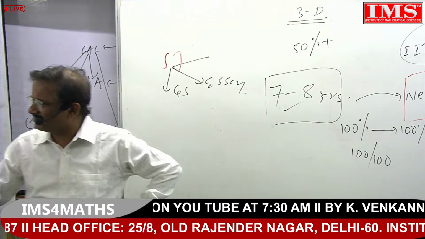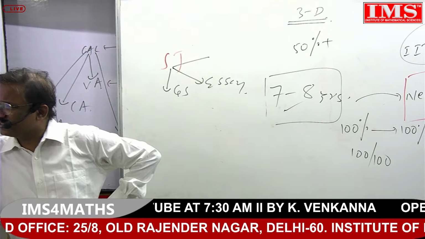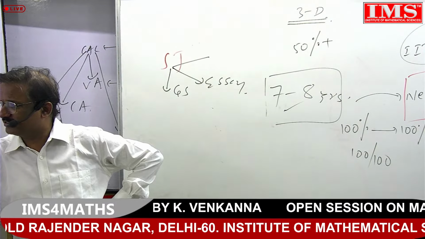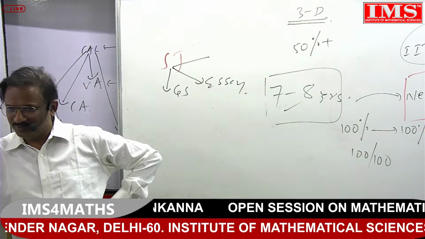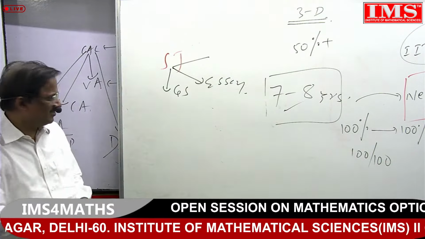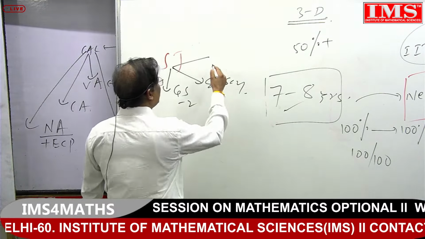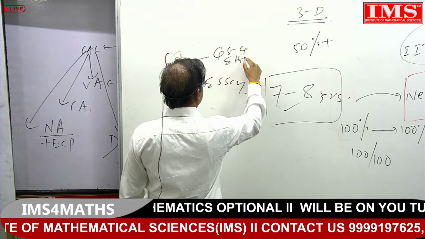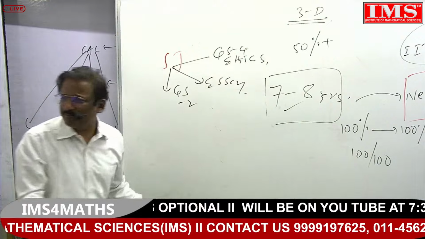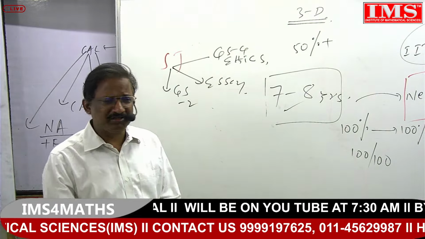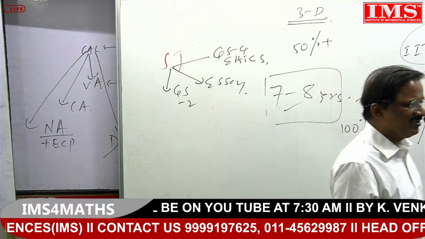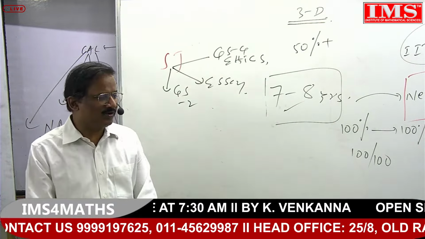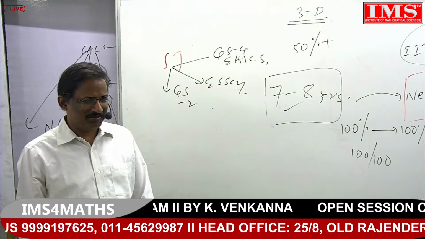Any online guys tell, sir, this social justice is in which paper? GS 1, 2 or 3? In which paper is that? 2? 2. GS 2. It helps in what? GS 4, that is what? Ethics. In how many places is this content? In 3 places it is. In 3 places it is. You should come to know what the overlap contents are. A lot of people aren't aware of it.